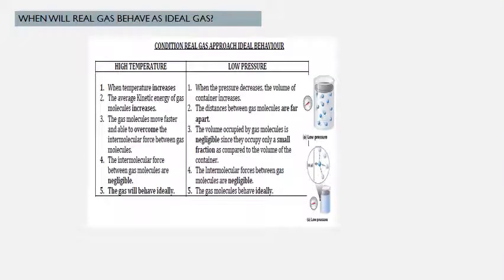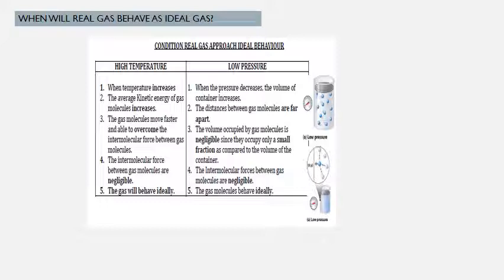When will real gas behave as ideal gas? Bila masanya real gas akan behave sebagai ideal? This one also a very popular question. Alright, so real gas akan behave sebagai ideal pada high temperature and low pressure. Why pada high temperature? Why pada low pressure? So let's see the explanation.